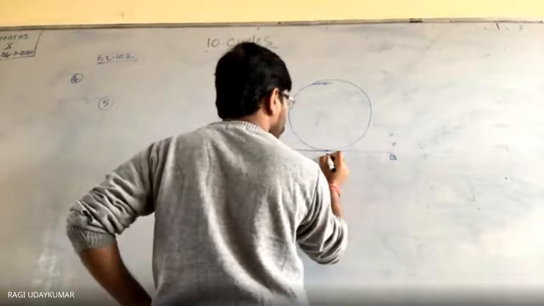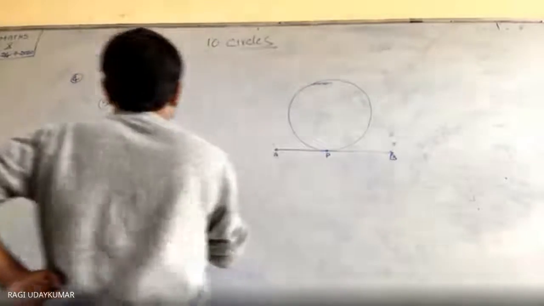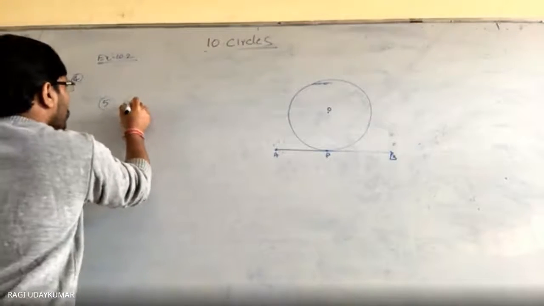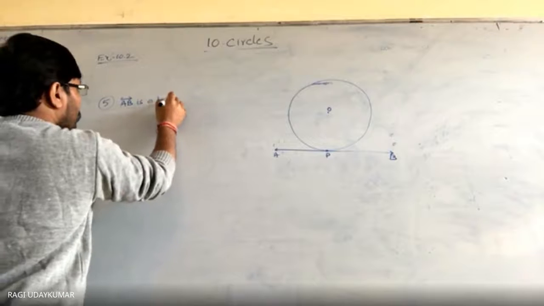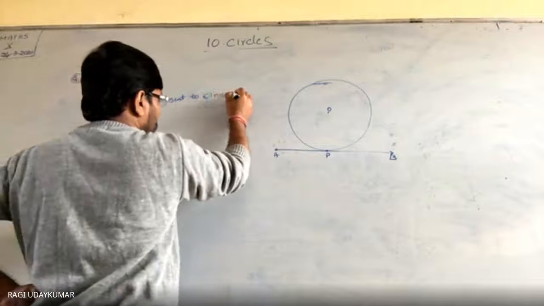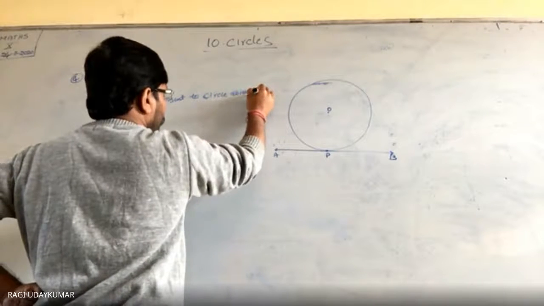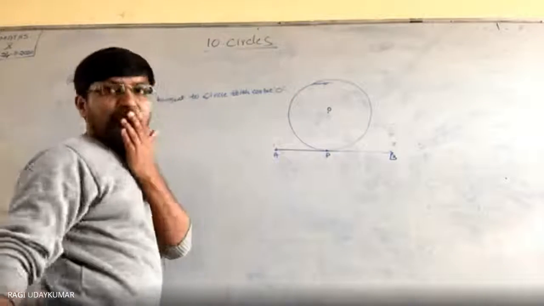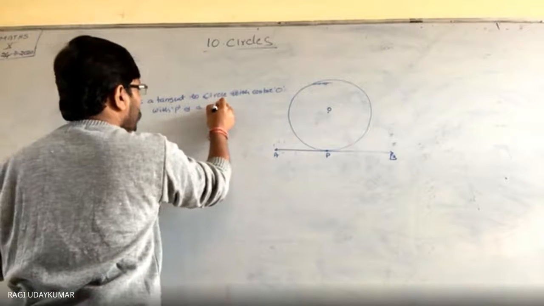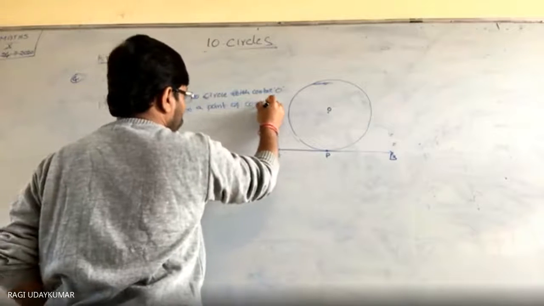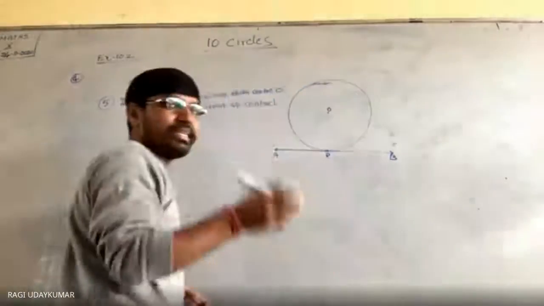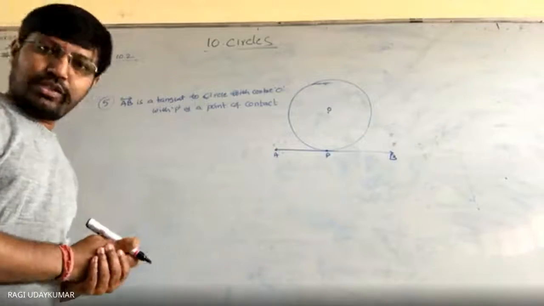A, B, this is the line P. Center is O. So AB is a tangent to a circle with center O, with P as the point of contact. So what we need to prove here is that if we draw a perpendicular line from here, it will pass through the center. That is what you need to prove.